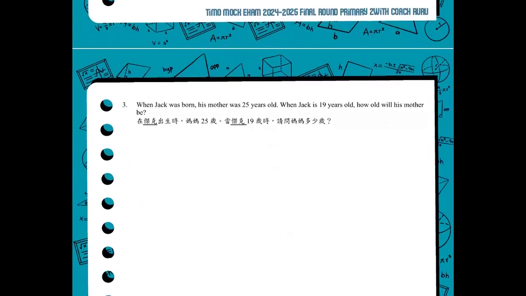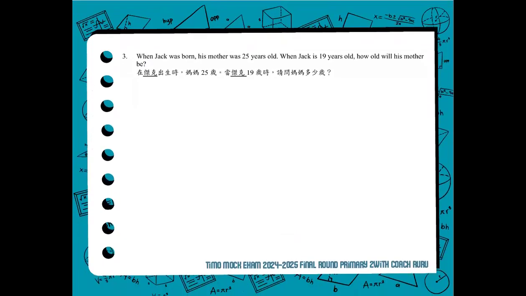Then we proceed to number 3. When Jack was born, his mother was 25 years old. When Jack is 19 years old, how old will his mother be? In this question, we have 2 characters, Jack and mother.